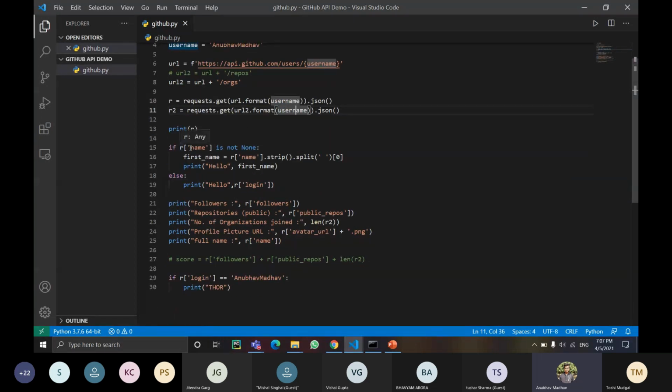And this is just to check whether the username exists or not. If the username does not exist, it will just show that. And if the username exists, it will print hello and the first name. And it will then print the number of followers, the number of public repositories, the number of organizations joined, and also the profile picture of that particular username, and then the full name of that username.